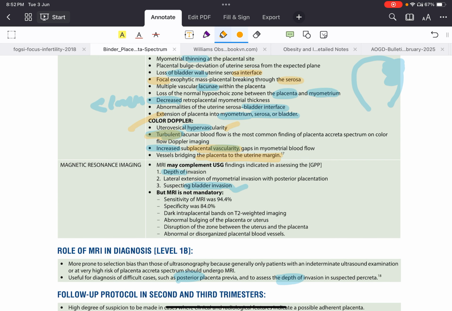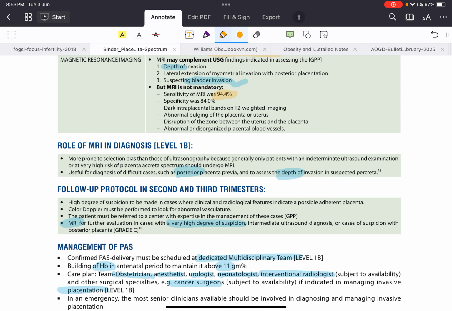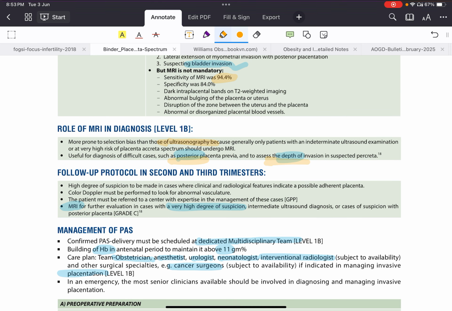MRI may complement the ultrasound findings: depth of invasion, lateral extension of myometrial invasion, bladder invasion. MRI is not mandatory because the sensitivity is only 94%. What's the role of MRI in diagnosis? It is very difficult to find a posterior placenta or the depth of invasion on ultrasound, and these can be found out on MRI. So follow-up should be done in the second and third trimester as well.